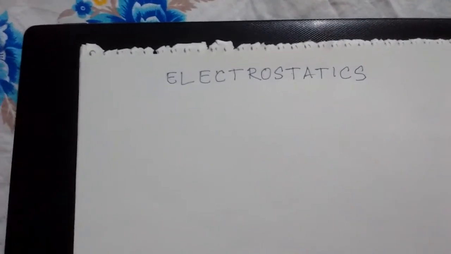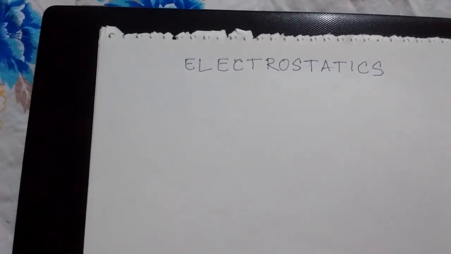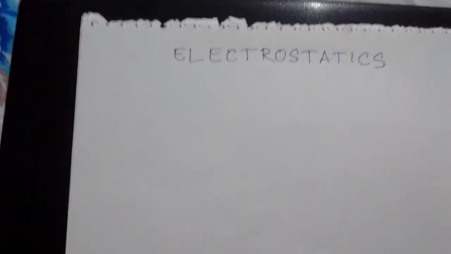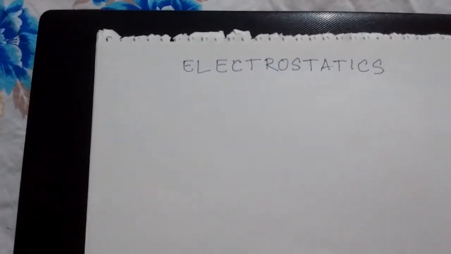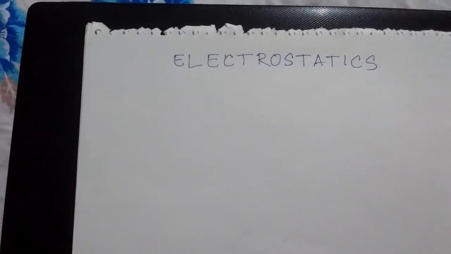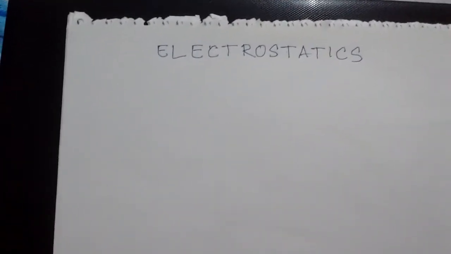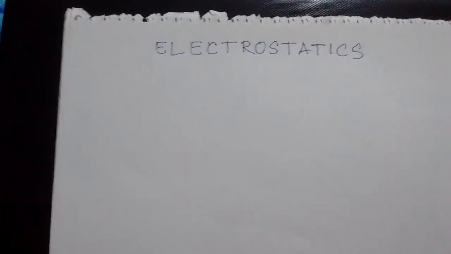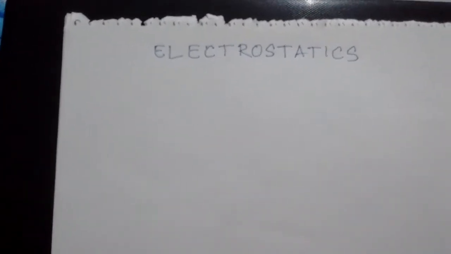Why does it become negative when it gains electrons and positive when it loses electrons? This is because in this world there are two types of charges. One is positive, another one is negative. Here the positive and negative are nothing but the names assigned to the types of charges possessed by protons and electrons respectively.